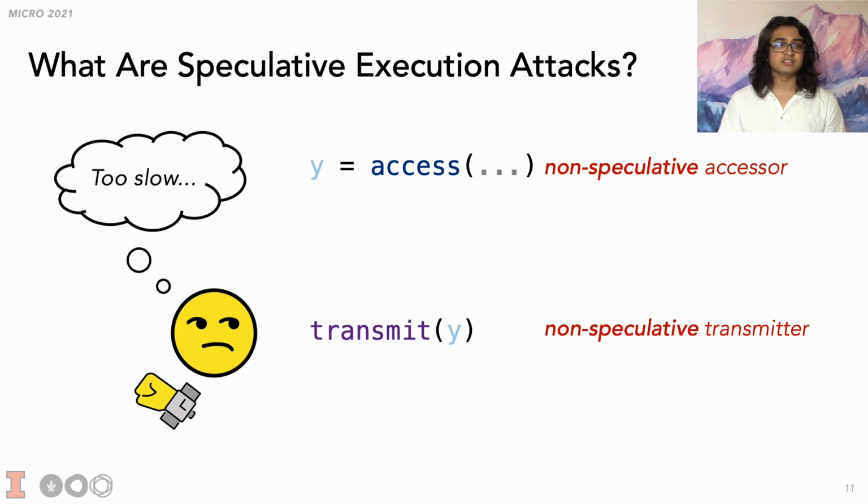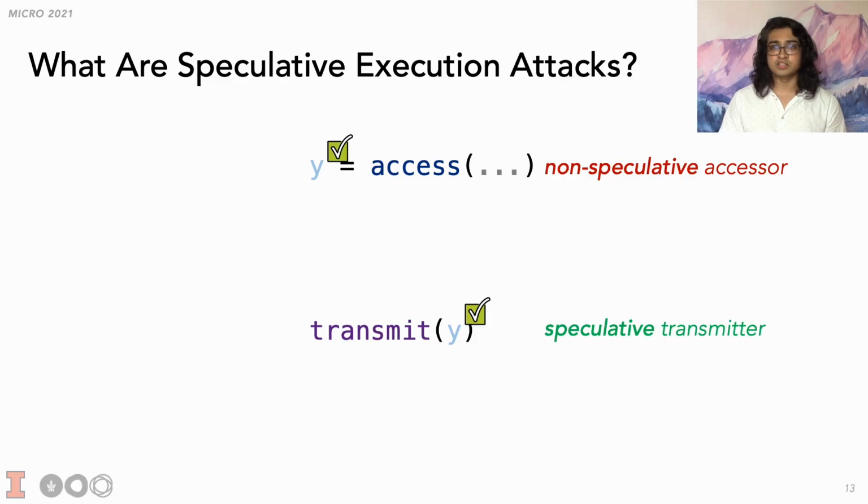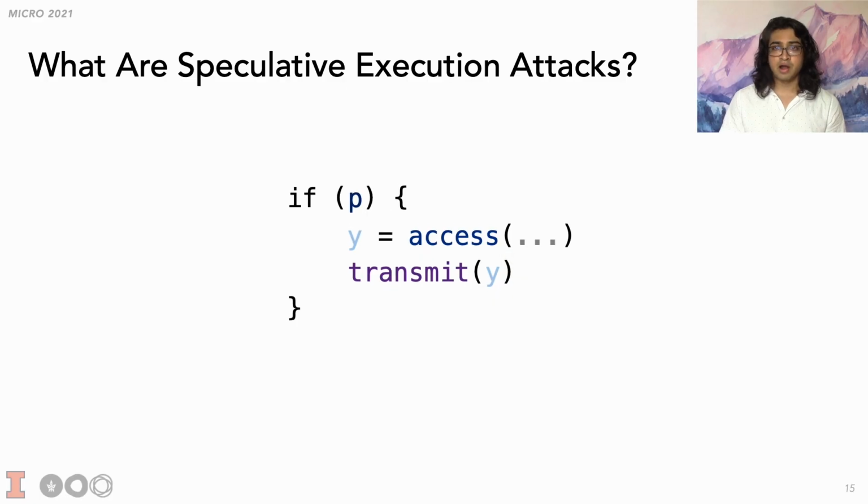Prior works STT and Specule instead make the observation that since they're only concerned with protecting speculative accessors, they can treat the result of non-speculative accessors as public. If we see a speculative transmitter that only has public operands, then we don't need to wait for it to resolve non-speculative. We can just go ahead and execute it. This results in reasonably low overheads. Unfortunately, this only solves half the problem.